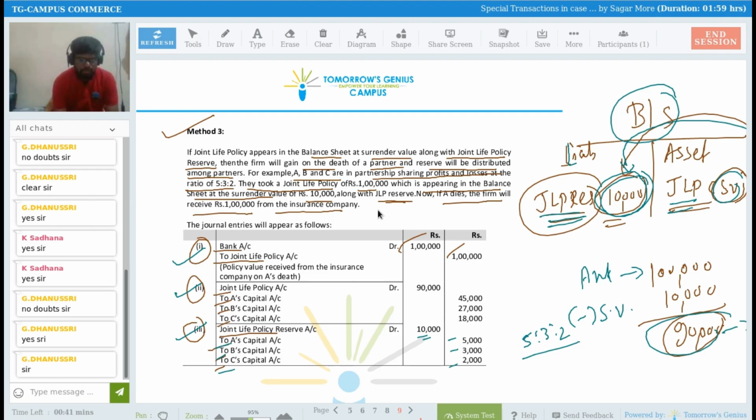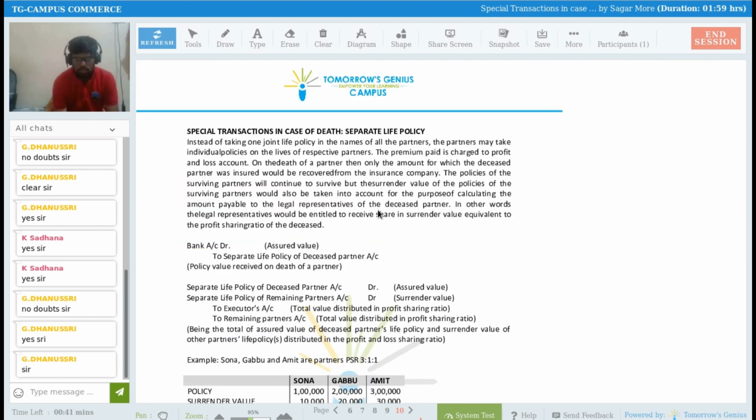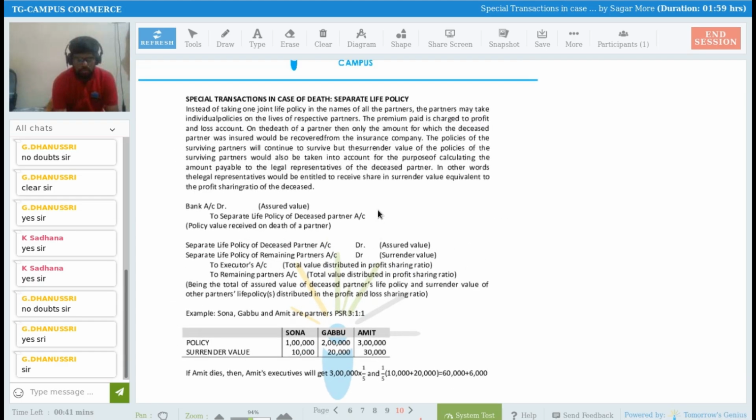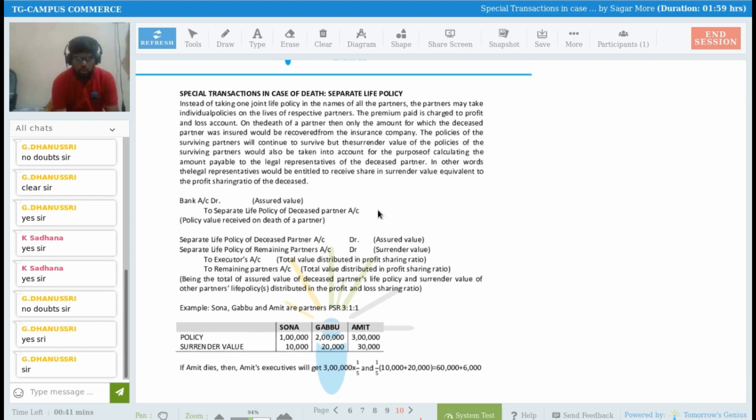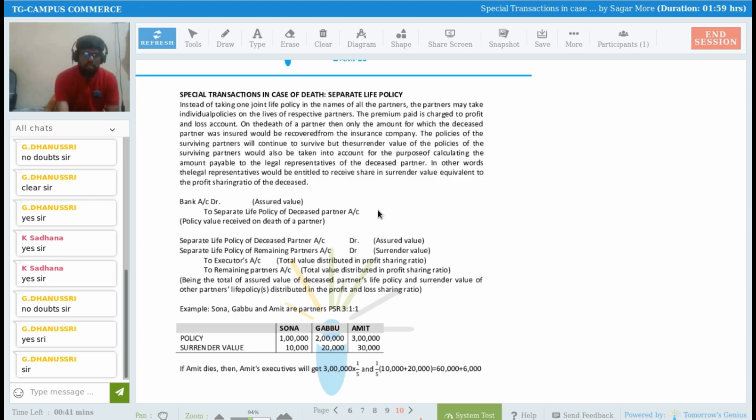Understood, Dhanushri? Okay. And the last concept is regarding separate life policy. I'm just waiting 2 minutes for Sadhana and Shivarish. If they are able to join in 2 minutes, then it's okay. Otherwise, I will continue and end this concept.